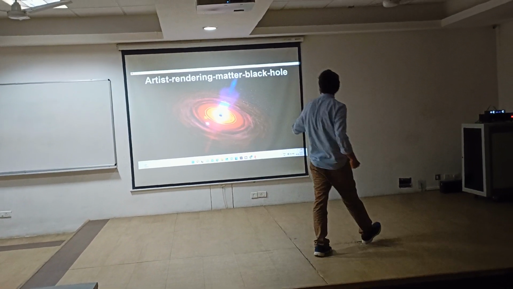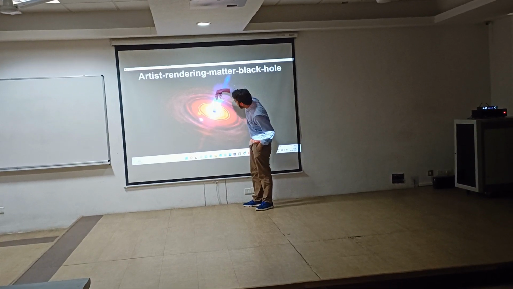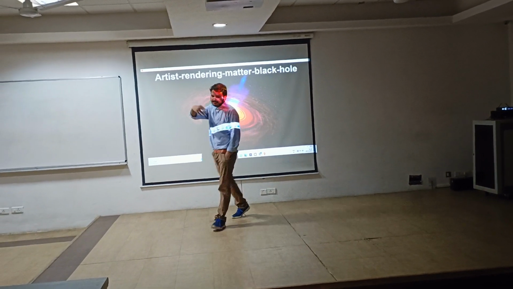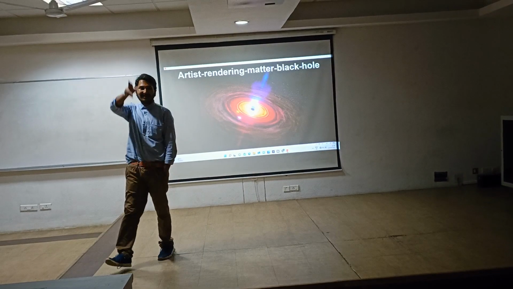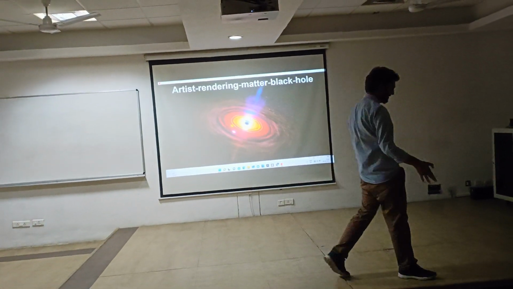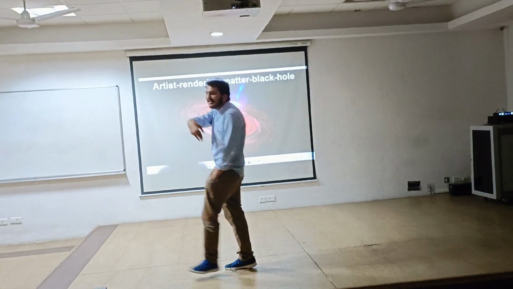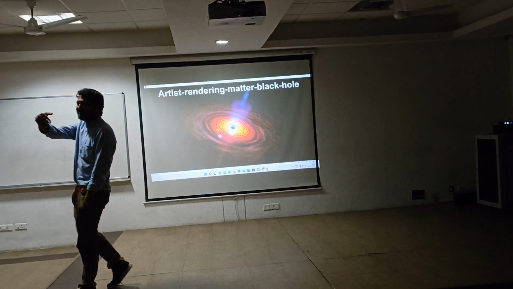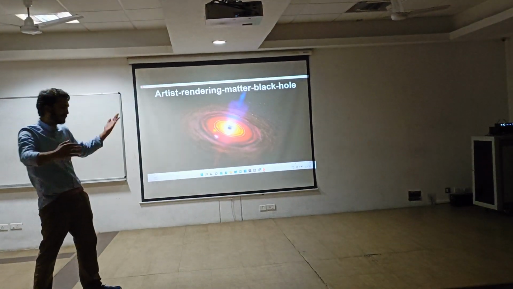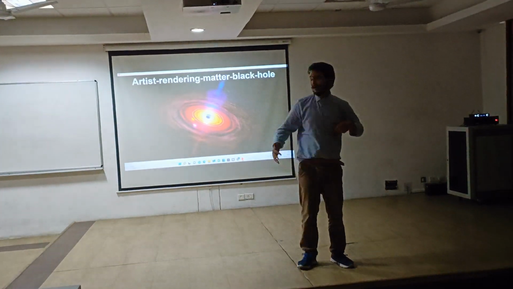This is a picture of a black hole where these are the jet particles. This is the accretion disk, and inside it is the event horizon. To explain the singularity inside a black hole, where Einstein's field equation also fails, because it is quantum mechanically tiny and relativistically heavy, we need a unified field theory that can describe both general relativity and quantum mechanics. We don't have that theory yet.